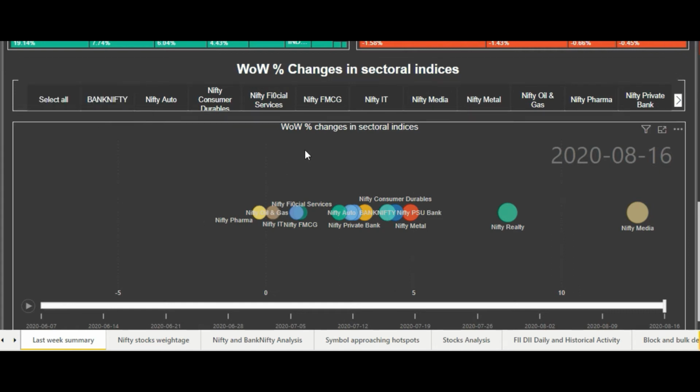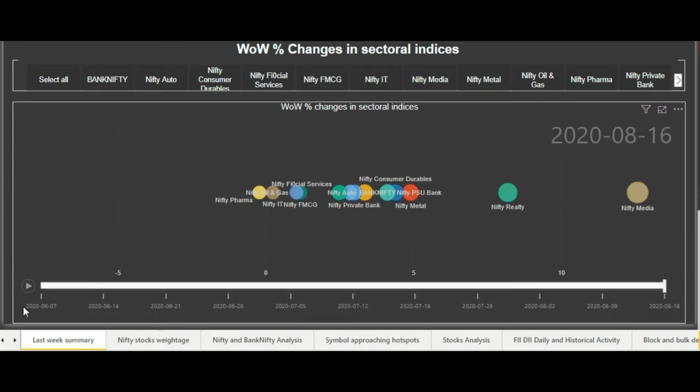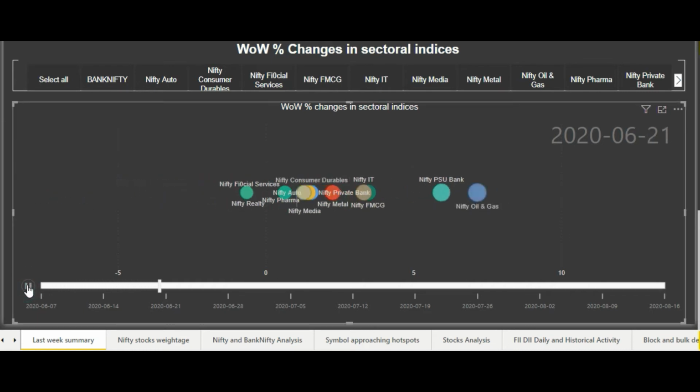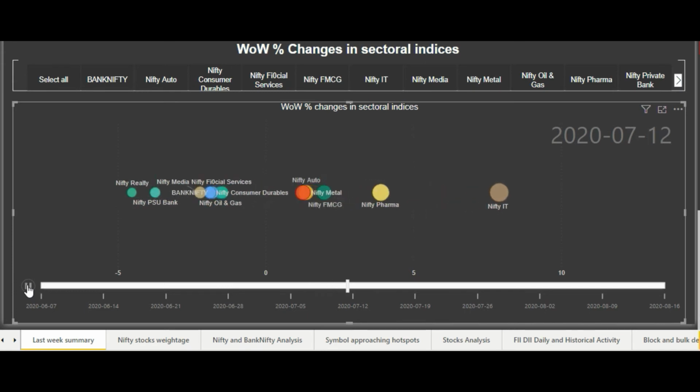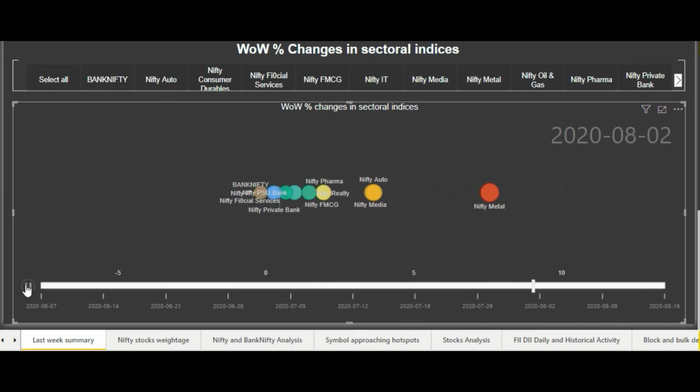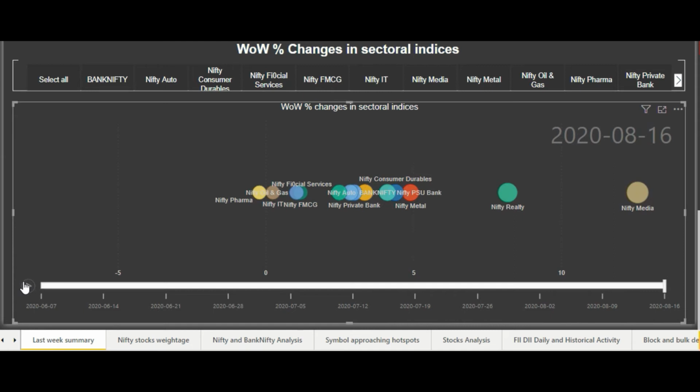So by default you will see all the indexes here, and there is a button to play the timeline, because we are showing 1 2 3 4 5 6 7 8 9 10 11. So we can see 11 data points or 11 weeks. So you can see week on week percentage changes in sectoral indexes. So let's start the play button. You can see the flow, how the sectoral indexes changed, or what was the percentage change in the sectoral indexes. So this was quite fast, but actually you can play it one by one.